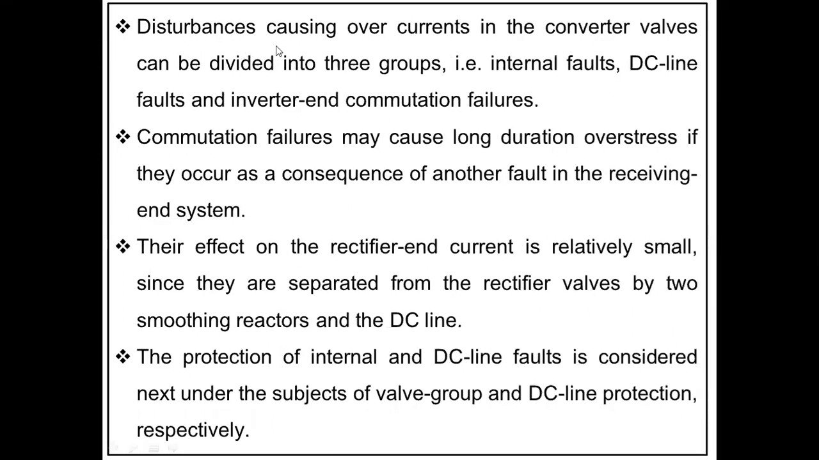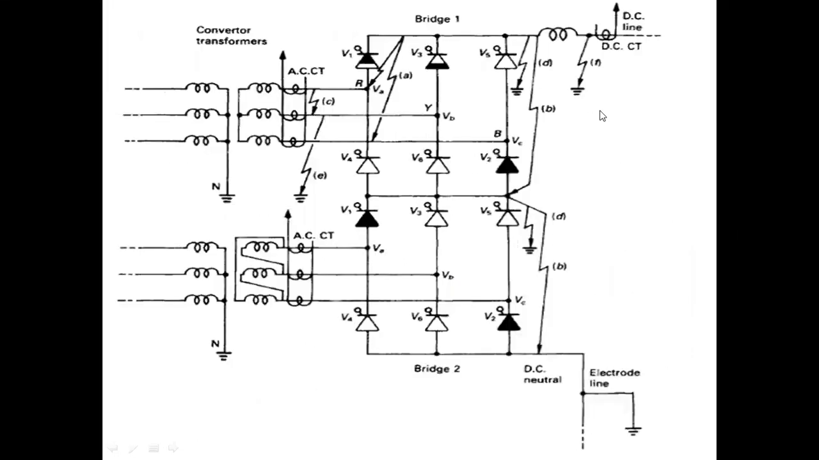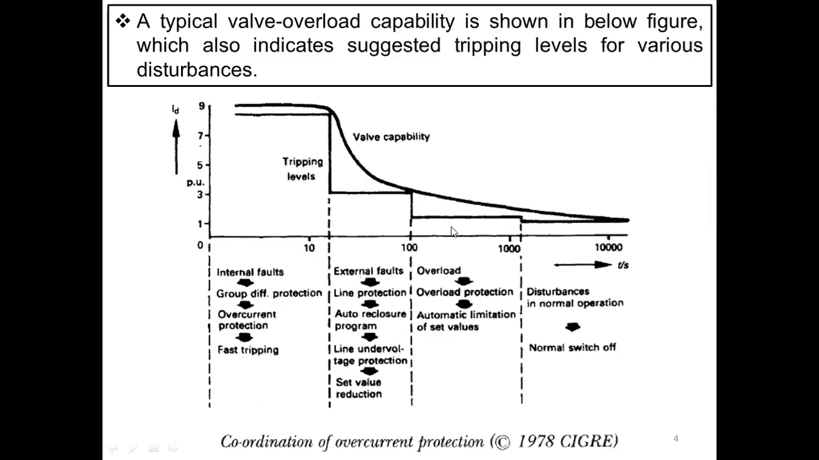Next, disturbances causing overcurrents in the converter valves can be divided into three groups. That is the internal faults, DC line faults, and the inverter and commutation failures. So what they have exactly mentioned: we are discussing the inverter part. After the rectification, the DC line is there, then the inverter part, and the short circuits.